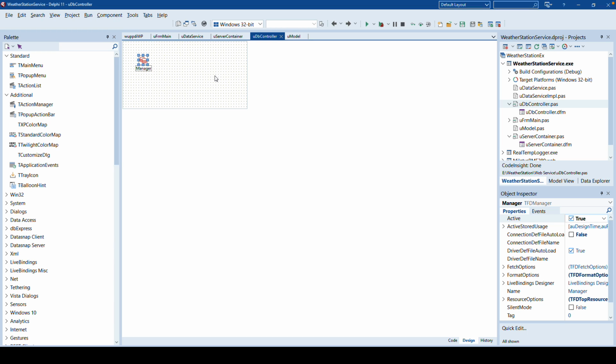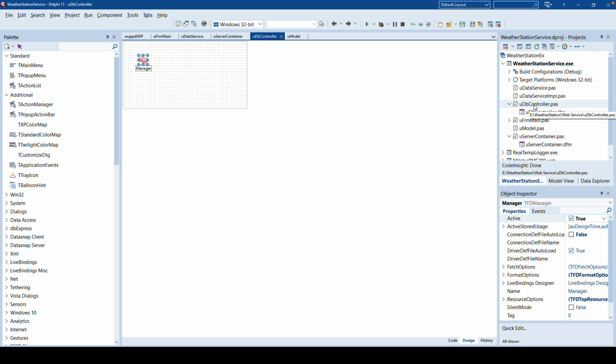Also, of course, read up in the FireDAC documentation, but this component is essential. Otherwise, you will get issues if multiple users or consecutive requests come into your web service. And then you have to provide a connection to your database.